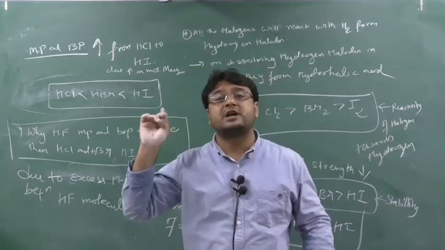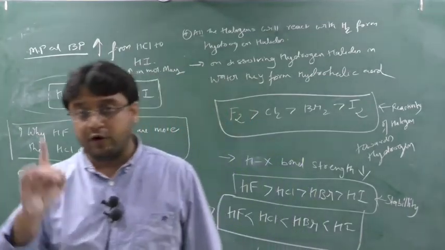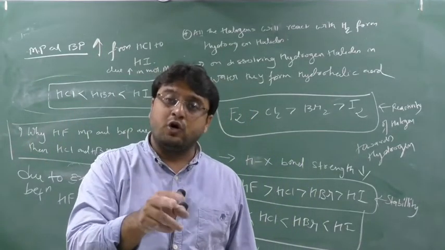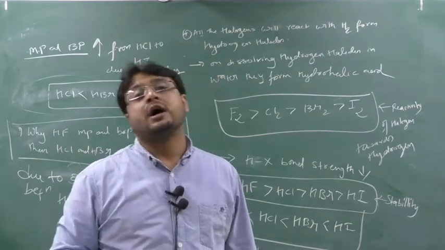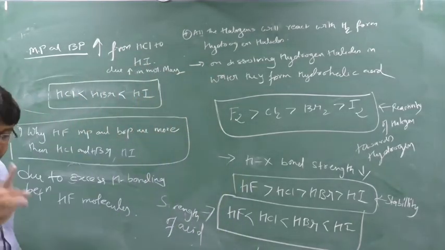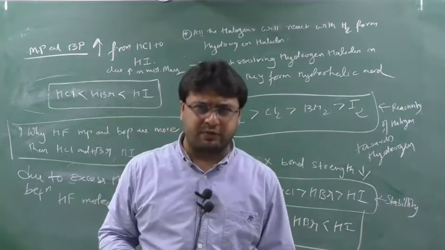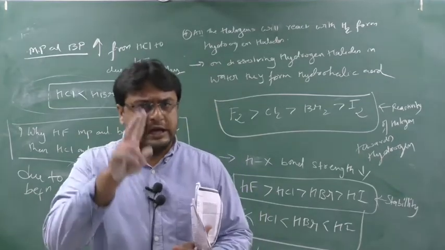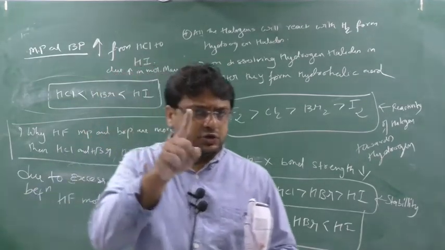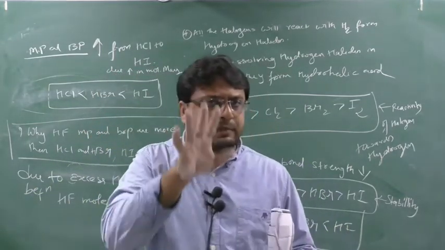Remember FONH, standard 11, please remember it. FONH means HF or H2O or ammonia. These are the compounds which undergo hydrogen bonding. In the exam, many a time questions will come from group 17, 15 and 16: H2O, NH3 and HF. Remember this simple reason for melting point and boiling point.